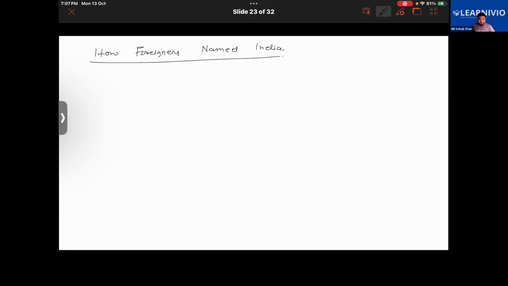How foreigners named India. So foreign travelers and rulers referred to India by different names over time. And those names are closely tied to India's history of trade, India's history of cultural exchange with those travelers, with the country from where they came, and the conquest between India and other countries. Like India used to have war with other countries also, right? We used to fight so many wars with other countries also.